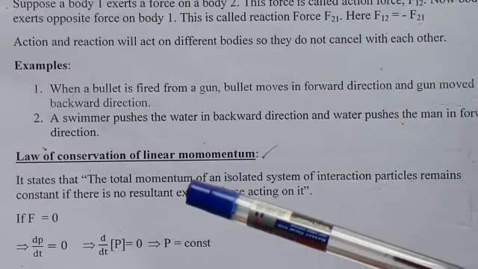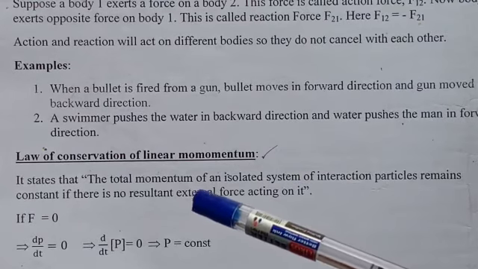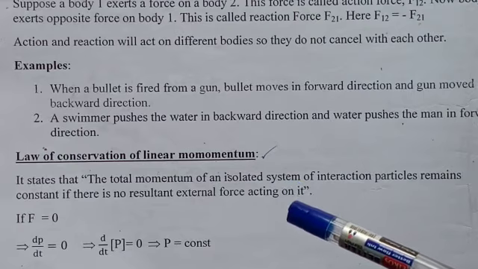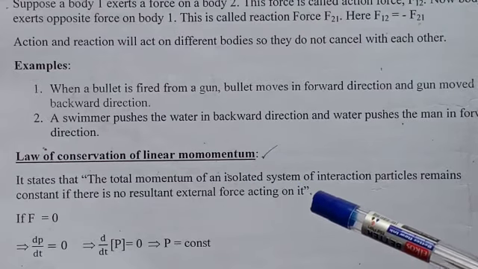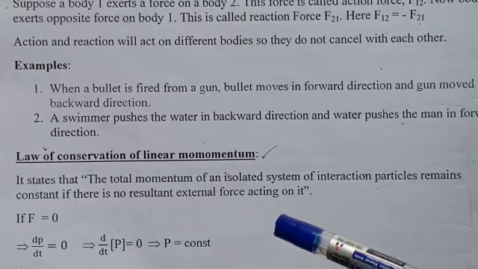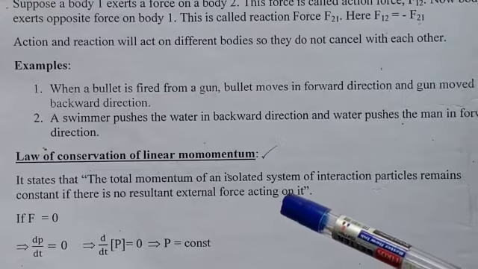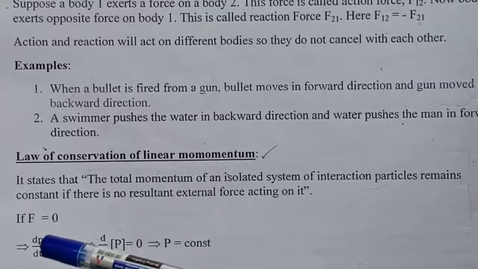The last one is the law of conservation of linear momentum. It states that the total momentum of an isolated system of interacting particles remains constant if no resultant external force acts on it. If no external force, F equals 0, then dp by dt also equals 0.